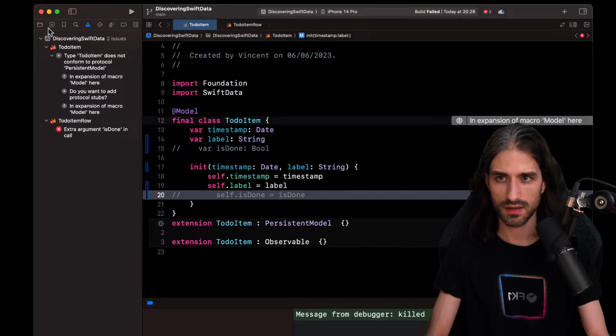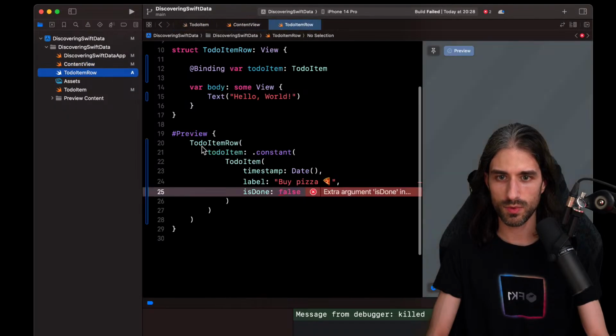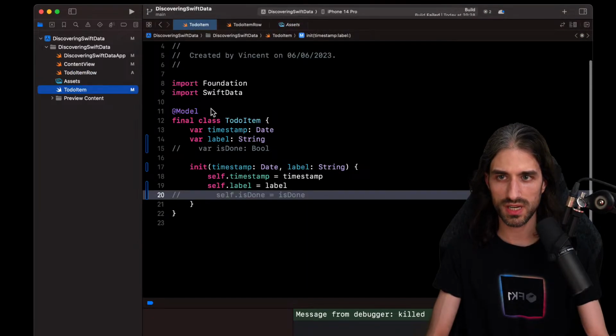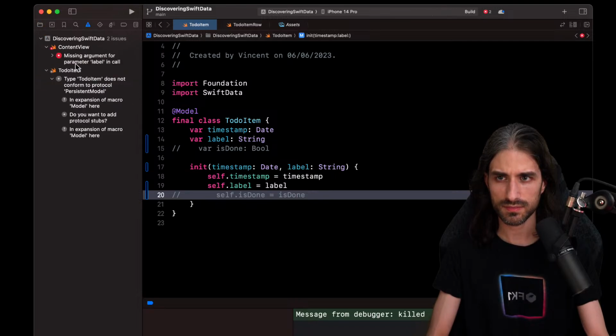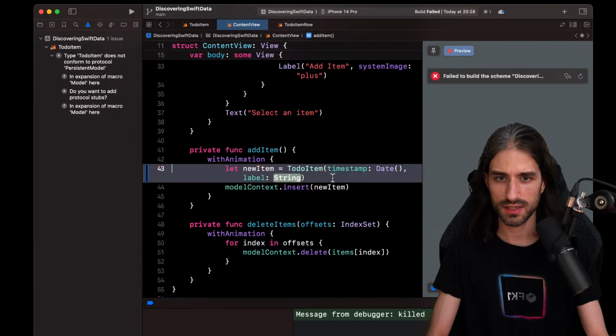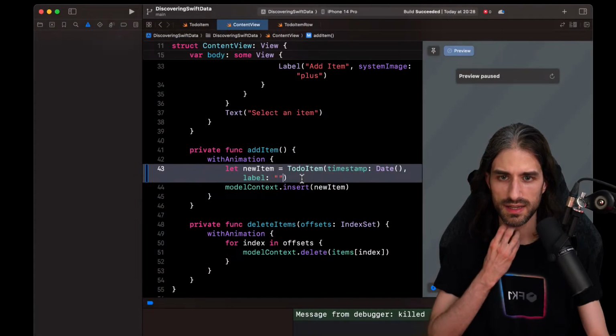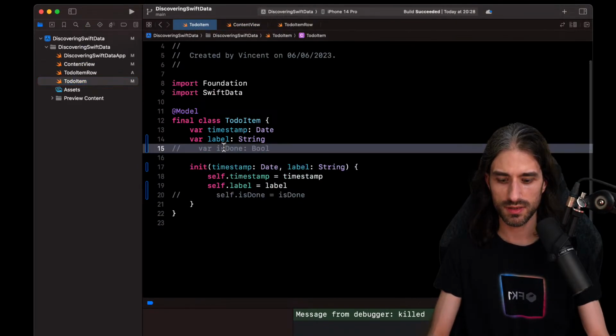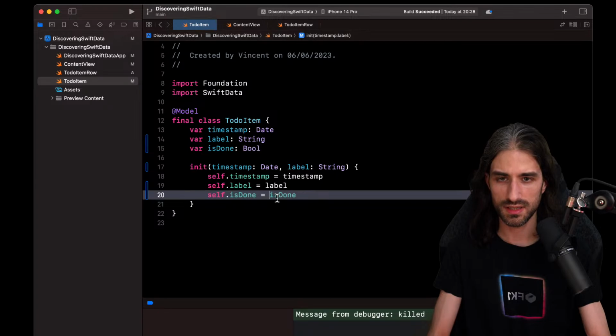Okay. It seems I still get a build failed. So I really want to do things incrementally. You know what, I'm just going to comment all the code here so that I can do things really, really incrementally. So let's see. Okay, now there is an error here. So for the label, I want to have just an empty string. Okay, so now it's working again. So it seems that this is working. So let's see. If I try and put back the boolean, I keep getting a build succeed.